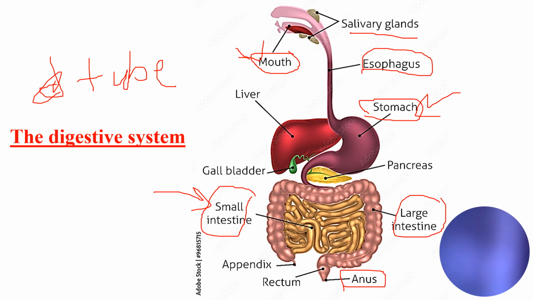But I have other organs in the digestive system. For example, I will change the color.